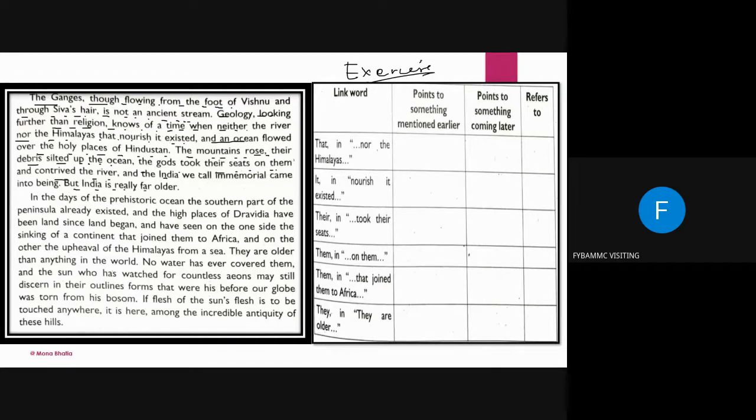But India is really far older. In the days of the prehistoric ocean, the southern part of the peninsula already existed, and the high places of Dravidia have been land since land began, and have seen on the one side the sinking of the continent that joined them to Africa, and on the other the upheaval of the Himalayas from a sea. They are older than anything in the world. No water has ever covered them, and the sun, who has watched the countless eons, may still discern